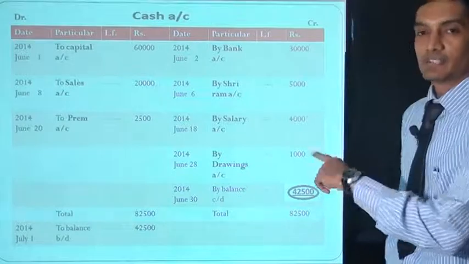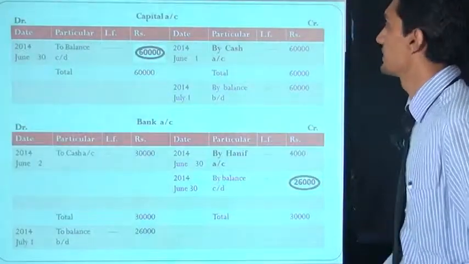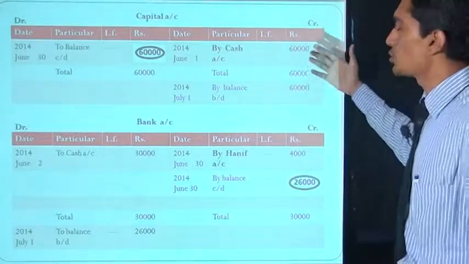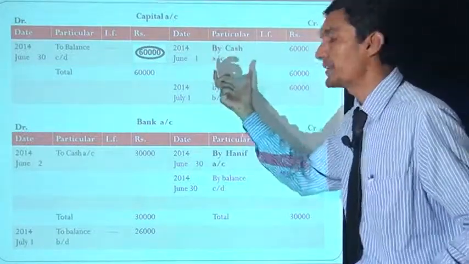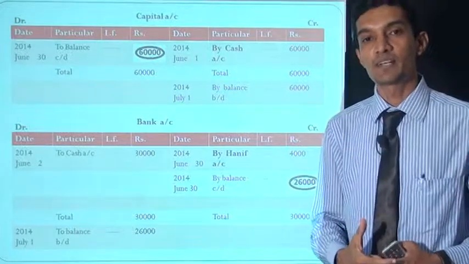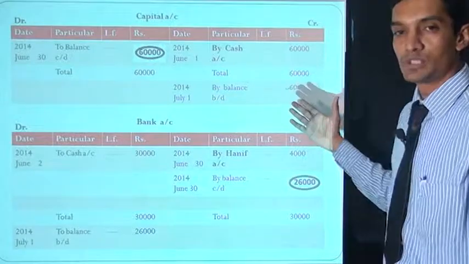On the credit side there is the capital account. So we move to the capital account. Capital accounts are on the credit side. We write by cash account, because we are maintaining capital. Whatever items are on the debit side of the journal entry, we put here as: by cash account, 60,000 rupees.